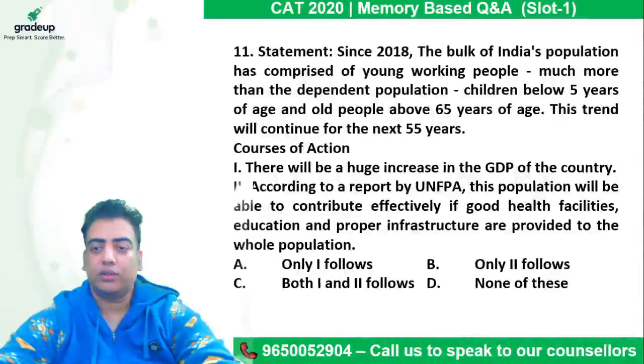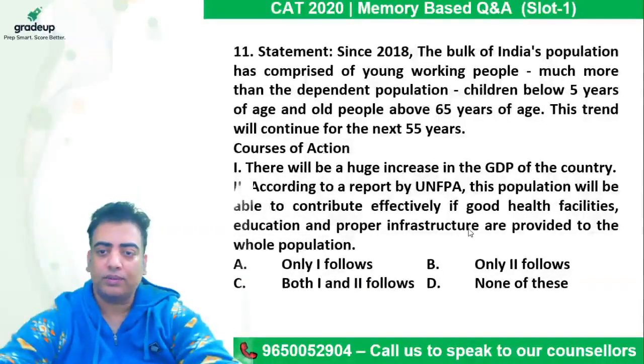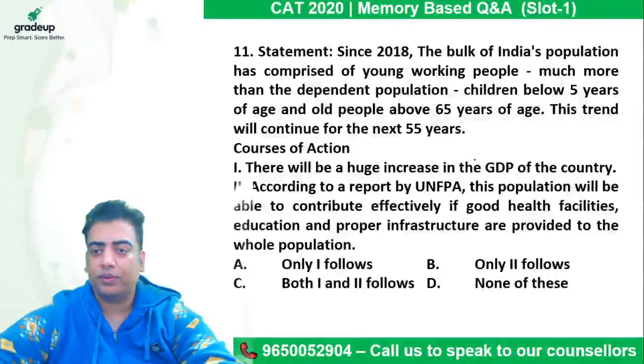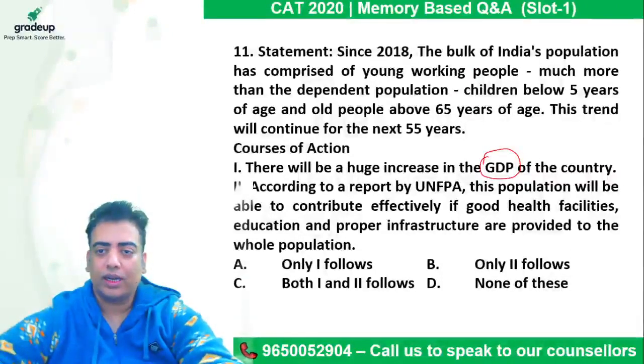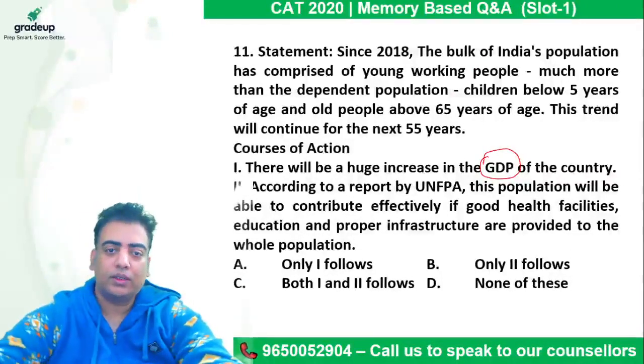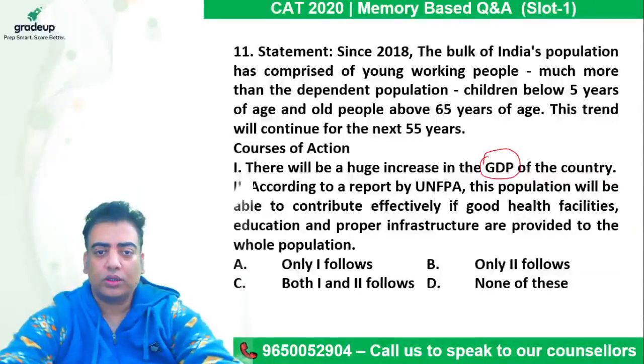Courses of action. One says there will be a huge increase in the GDP of the country. So we all know GDP of the country has nothing to do with the age of the individuals, right? So statement one is not the course of action that we should take, right?